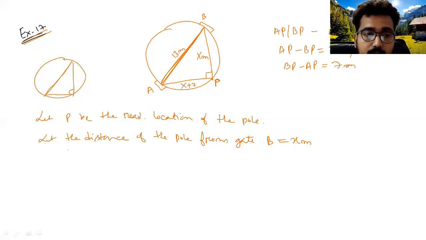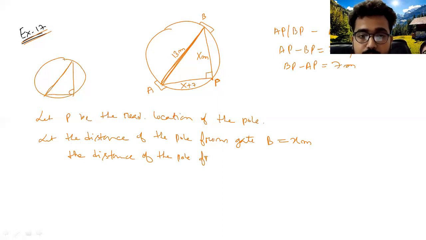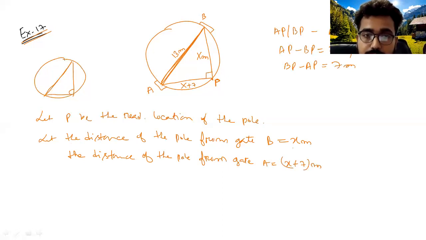Now the distance of the pole from the gate B is x meter. So the distance of the pole from gate A will be x plus 7 meter, because the difference between their distances is given as 7 meter.